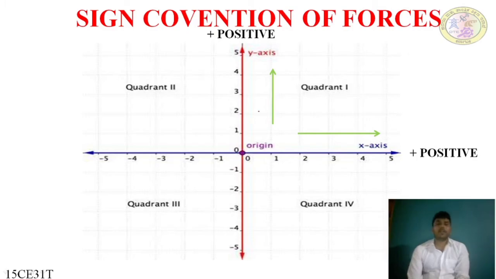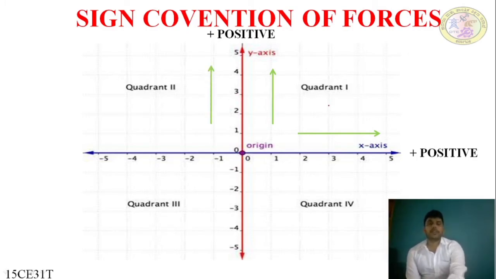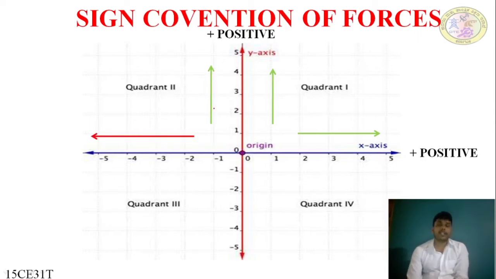Let's move on to the next quadrant, the second quadrant. As the arrow indicates, the force moving in the upward direction is positive, as in the number system, y-axis positive. But the force moving in the left direction is negative.